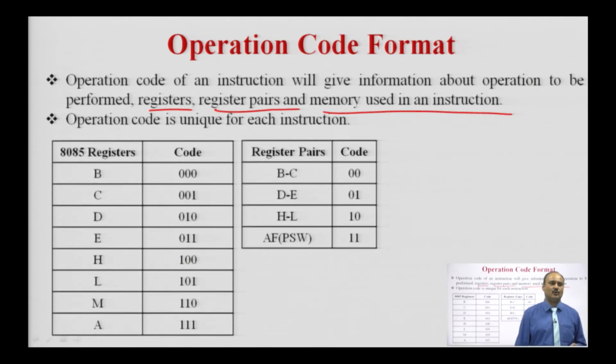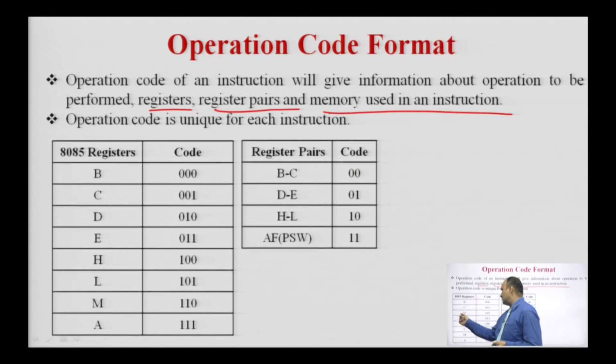Now, the code of each register of the 8085 microprocessor. We know that in the 8085 microprocessor we have six general purpose registers: register B, C, D, E, H and L. If you want to perform 16-bit operations, we use register pairs: the BC register pair, DE register pair and HL register pair.